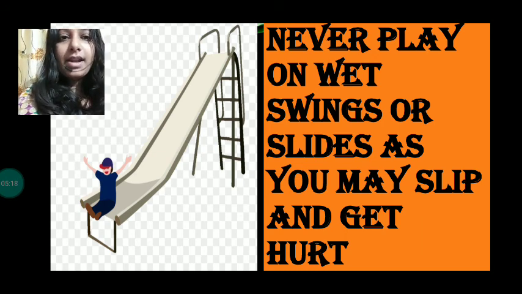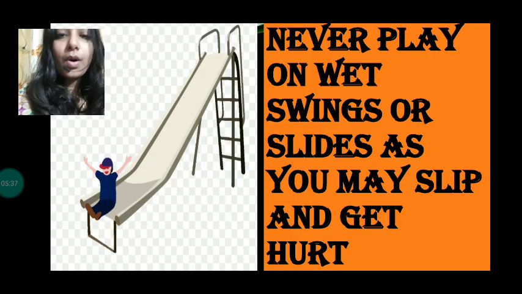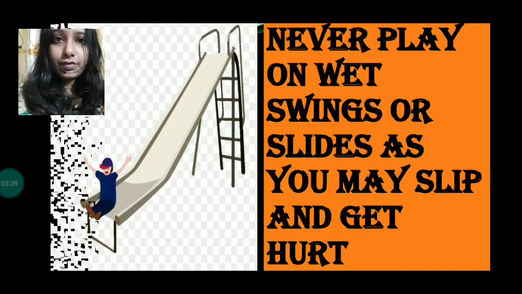Okay, and when it is wet it becomes more slippery. So when we are playing on a wet swing or slide, what happens is that we lose our balance. We are not able to control ourselves and we lose our balance, and we fall down and we might get a severe injury. So never play on wet swings or slides as it is very dangerous.